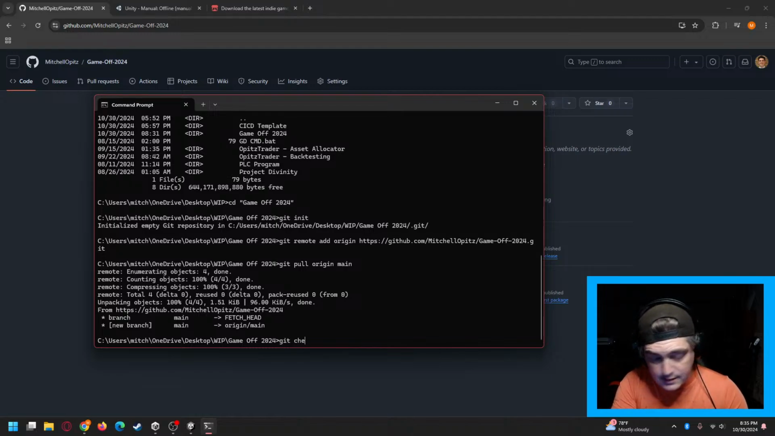So I'm going to do git checkout -b, and what that's going to do is both create a new branch and move over to it at the same time.